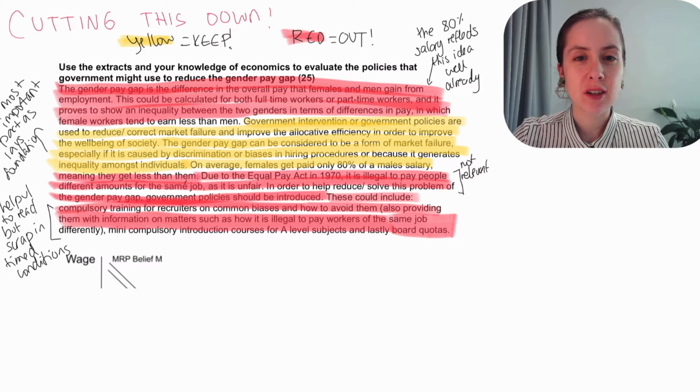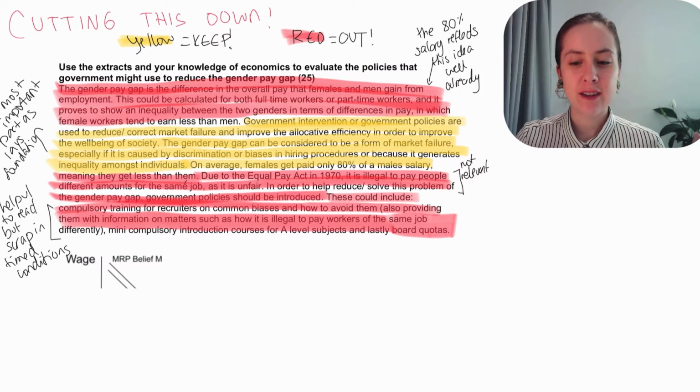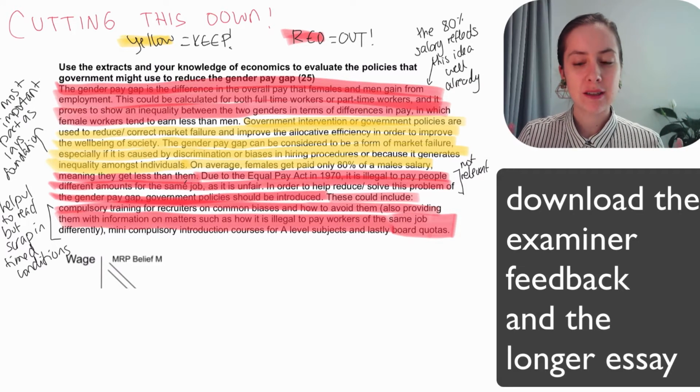Let's discuss how to cut down this 23 out of 24 A-star essay, a super great essay on the gender pay gap. Unfortunately, it proved to be a little bit long, so too challenging to do maybe under timed conditions. So take a look at the feedback on how I think we could reach a good balance between cutting out content whilst not really changing the marks negatively too much.